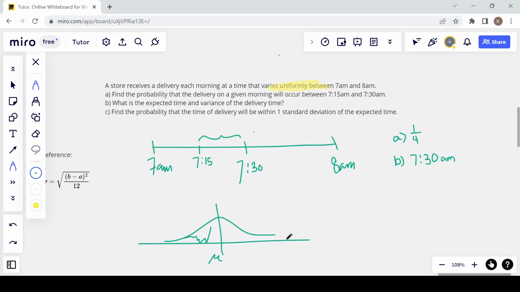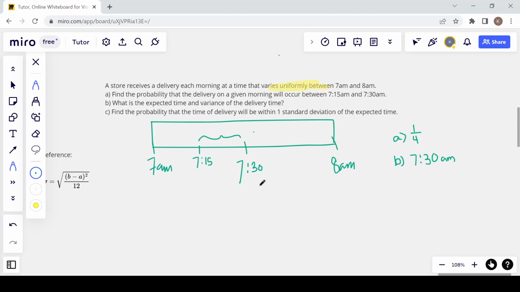If you think of this delivery situation as a probability distribution, the uniform distribution is just a rectangle. So we want the point that's halfway in the middle of that rectangle, which is just 7:30 a.m. So that's what the expected time, or mean, is.